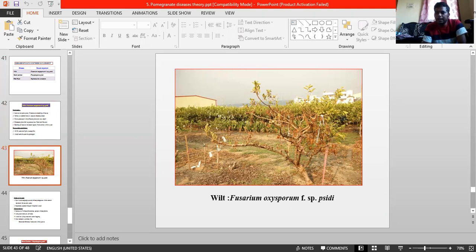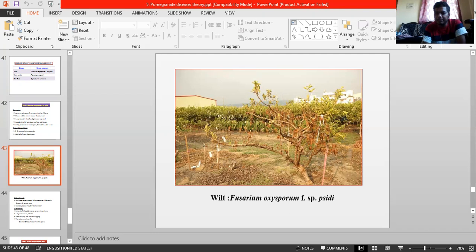Coming to the economic importance of this disease, it was first reported during 1935 from Allahabad by Jyoti and other scientists. They also scientifically reported and proved it in some areas of Andhra Pradesh, Karnataka, and Maharashtra, where it is present severely. Afterwards they thoroughly studied the symptoms and all those things. We can see how symptom production takes place in this one.